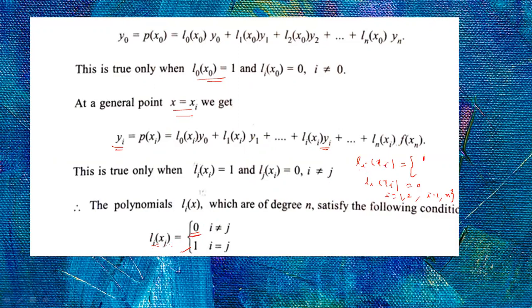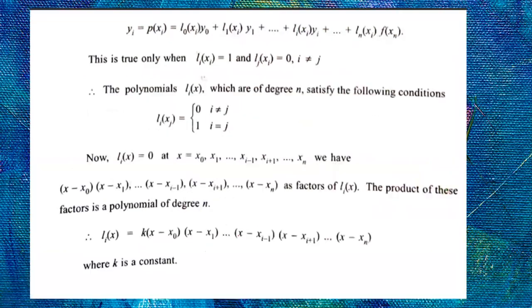So if both the coordinates are the same, you will get 1. If they are different, L_i(x0) is 0, L_i(x1) is 0, L_i(x2) is 0, and so on, L_i(xn) is 0. So if both are different, you will get 0, and if both are the same, you will get 1. That is what is explained here. Therefore, yi is equal to p(xi). So the polynomials Li(x), which are of degree n, satisfy the following condition: if both are the same, 1; otherwise, it is 0.